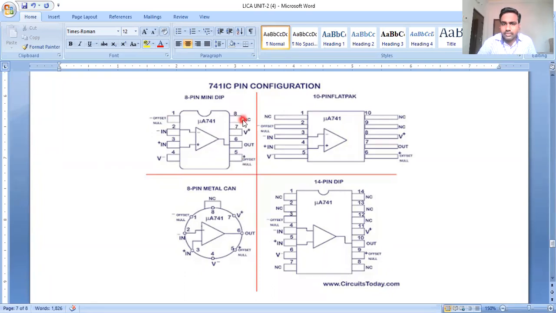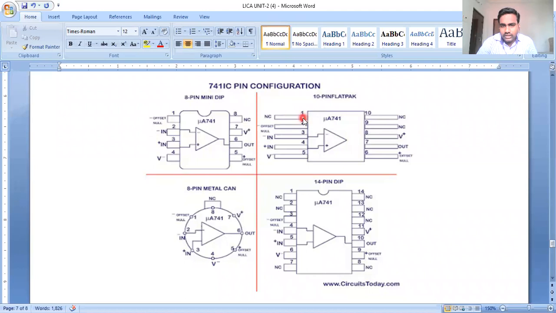We don't practically use the eighth pin, but the IC 741 8-pin dual line package is constructed in a symmetrical manner. That's why we have an 8th pin. This is the basic structure we already discussed in the previous class. So with respect to this, we are explaining the remaining packages. Okay, see the second package. This is the 10 pin flat pack. 10 pins. See here 1, 2, 3, 4, 5. Here we have 5 on the left, and 5 on the right.